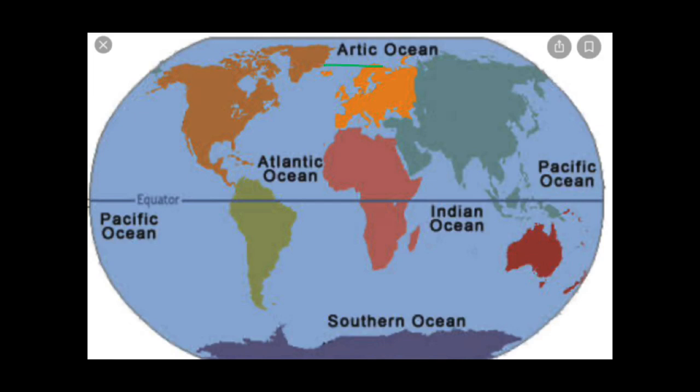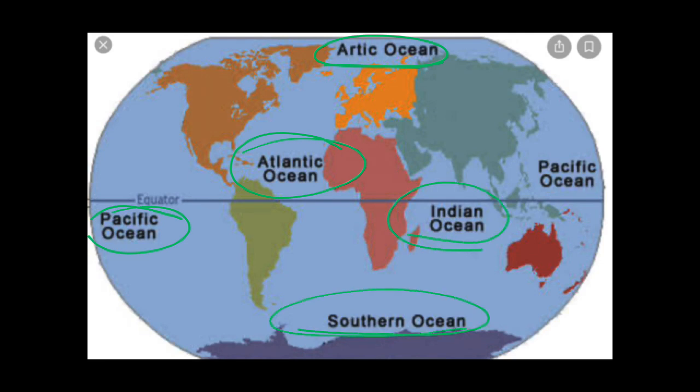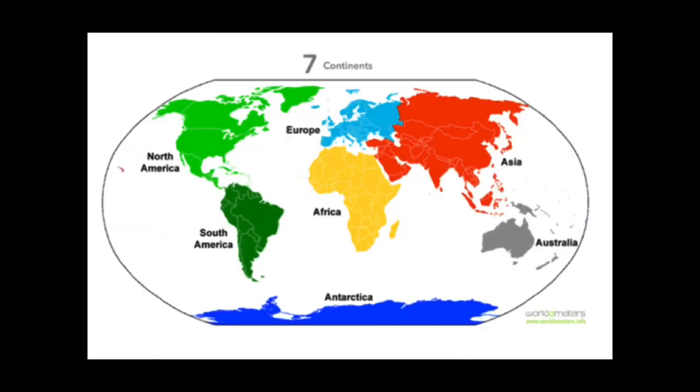This is the Arctic Ocean in the northern hemisphere. This is the Atlantic Ocean. This is the Pacific Ocean. This is the Indian Ocean, and this is the Southern Ocean. So these are the 5 oceans, which make up the 71% water of the whole Earth.